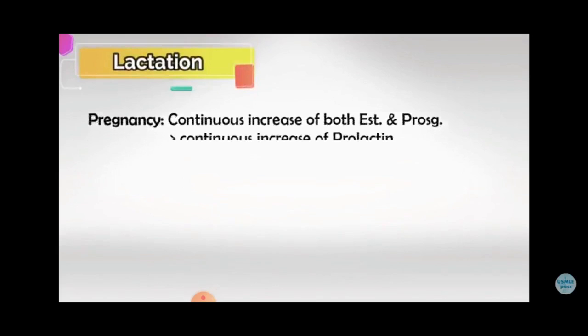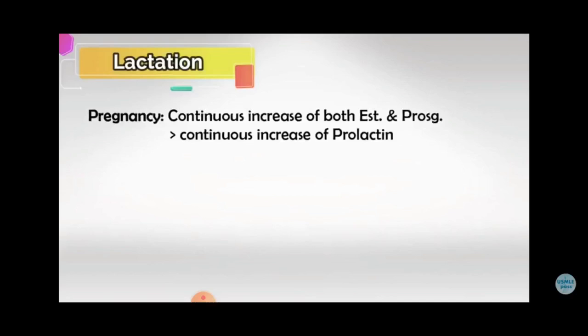Lactation and breastfeeding. Lactation. What is lactation? Lactation is the process by which the mother is producing milk for the young one. During pregnancy, there will be a continuous increase of both estrogen and progesterone. Thereby, there will be an increased production of prolactin. Prolactin, what is prolactin? Prolactin is the hormone that is useful for the secretion of milk.